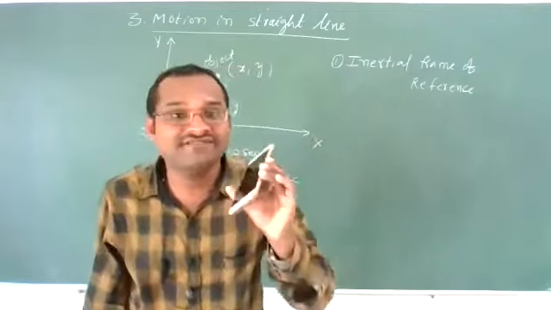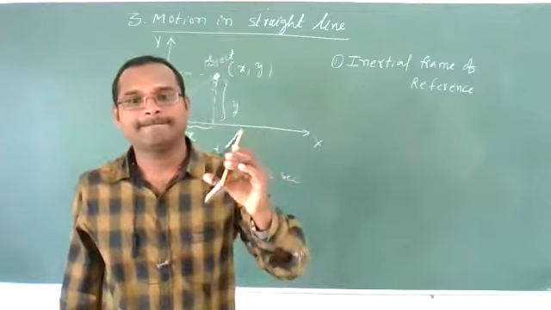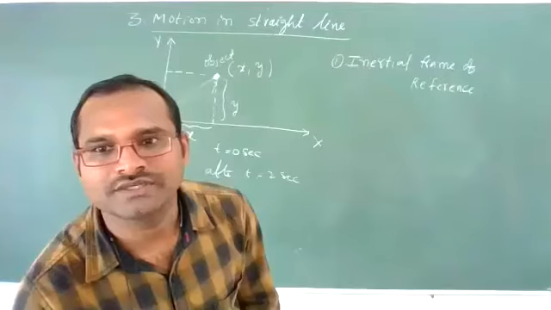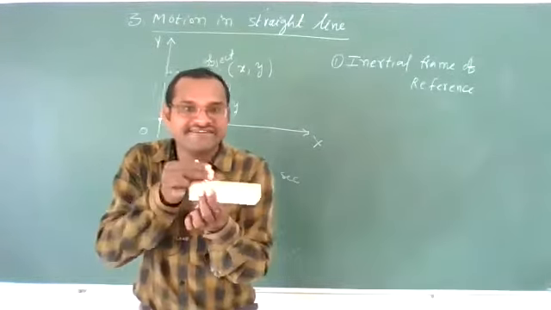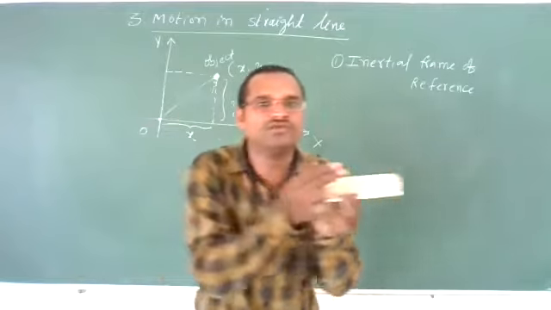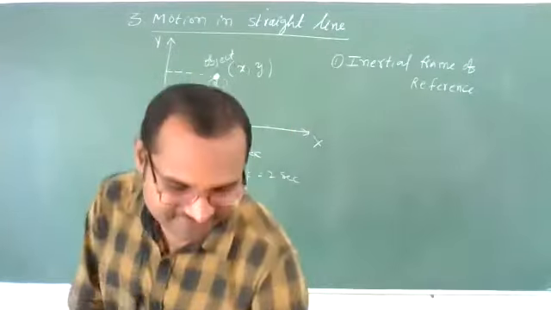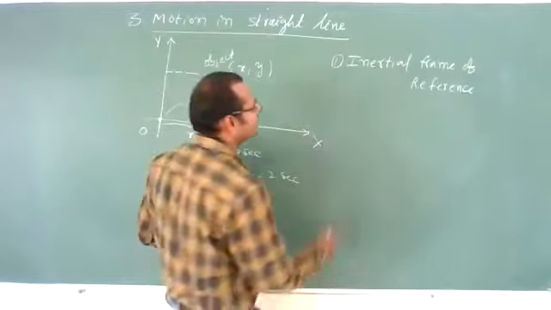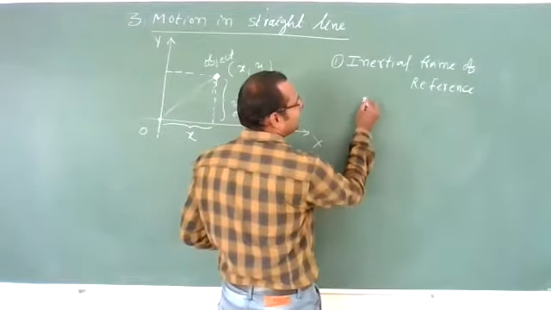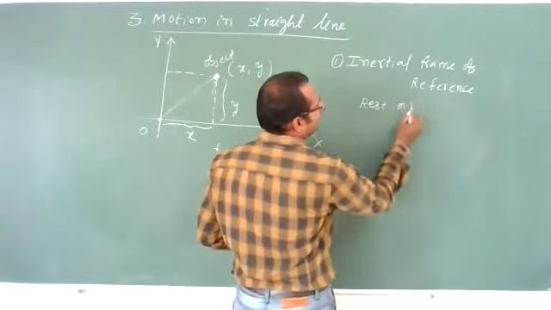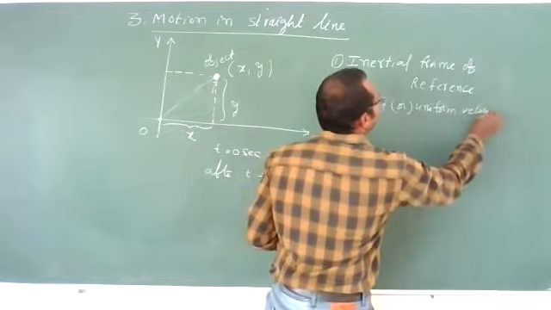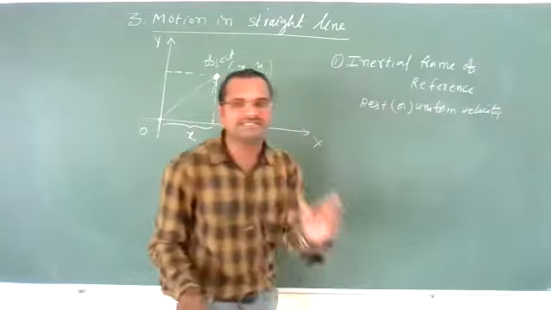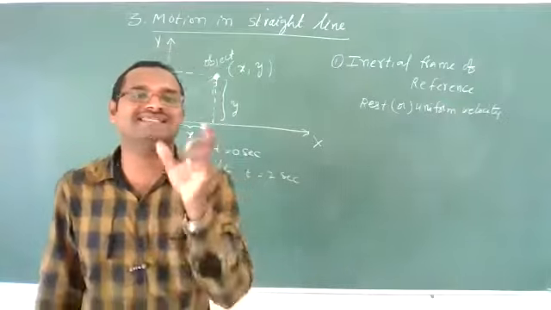Okay, that means if the frame of reference is in rest position or moving with uniform velocity, then that frame of reference is called an inertial frame. That means it should be either rest position or uniform velocity. About this uniform velocity we will discuss in detail, but first I am defining what an inertial frame is.